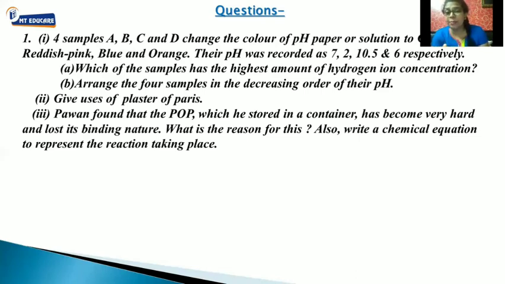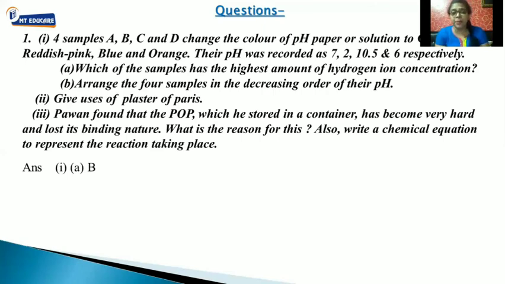Which of the following samples has the highest amount of hydrogen ion concentration? Higher hydrogen ion concentration means it will be highly acidic. That means it will have a pH near to 1. So which sample has a pH value near to 1? Exactly, that is 2. Which sample has the pH of 2? That is sample B. Exactly. So this is the answer to the first question.